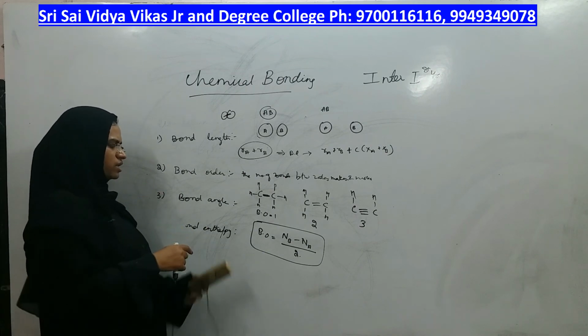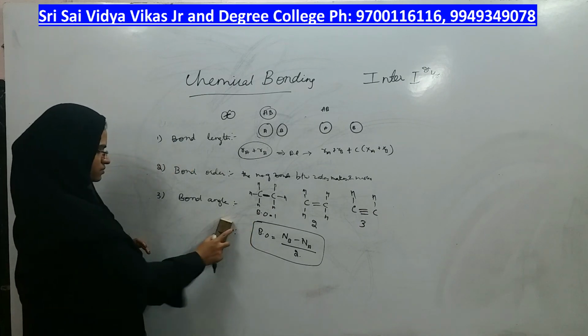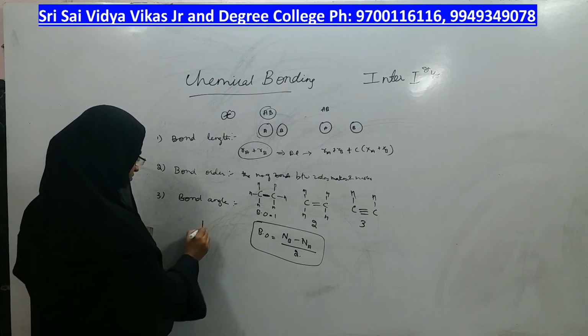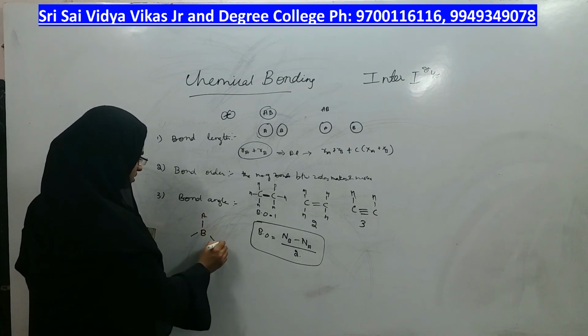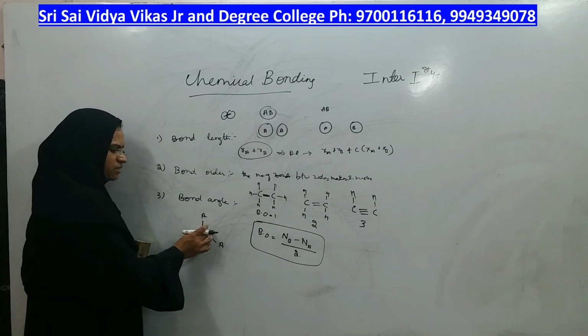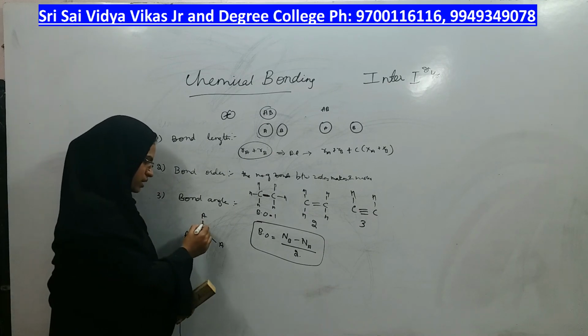Okay. So now let us move towards bond angle. Bond angle means the angle of separation between the central atom and the surrounding atoms.